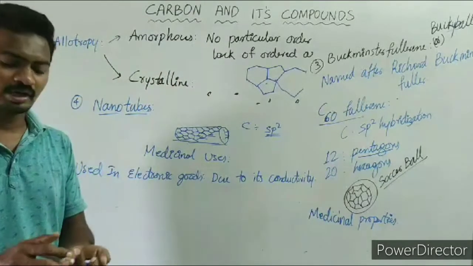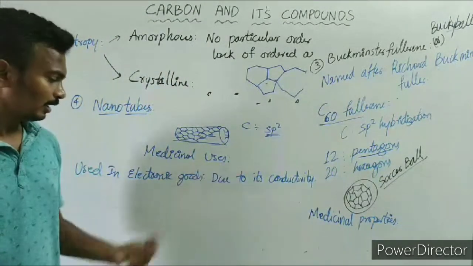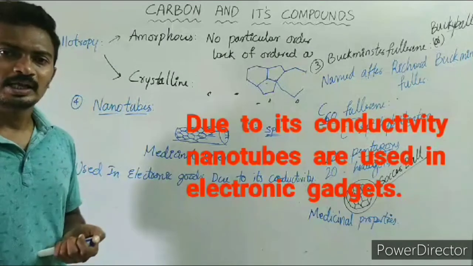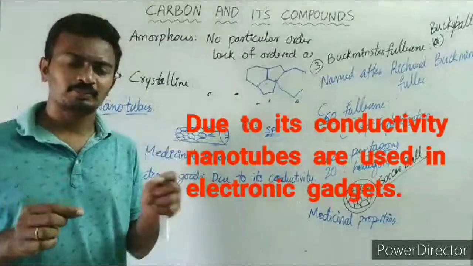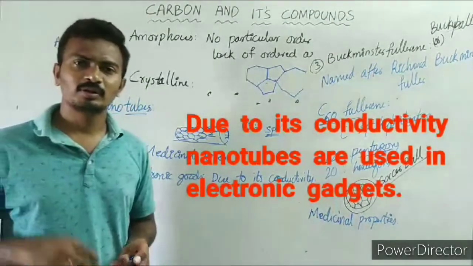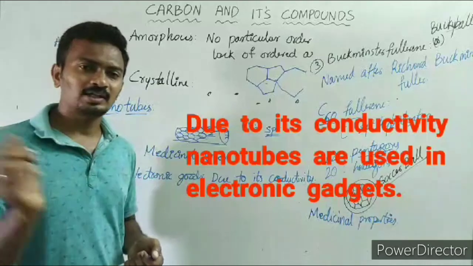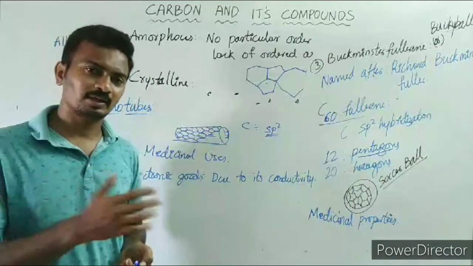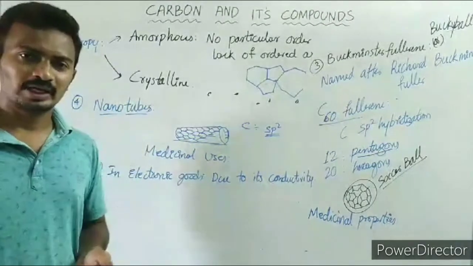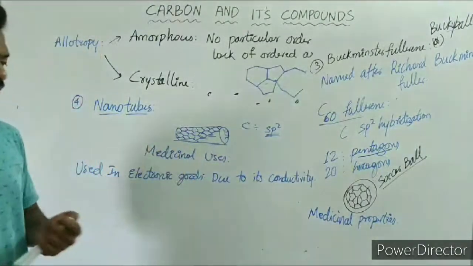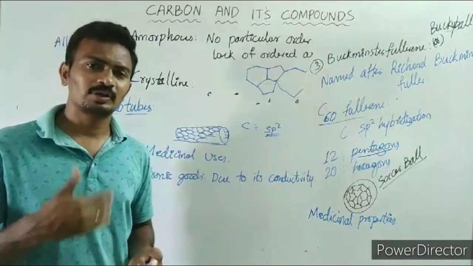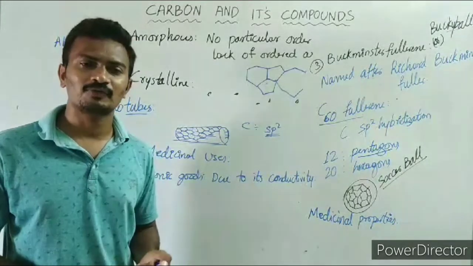We can even replace the copper wires present in electronic gadgets with these nanotubes. They can carry the electrical signals, and therefore they can replace those metallic wires. So that is the use of these nanotubes. In the next video, let us discuss the versatile nature of carbon.